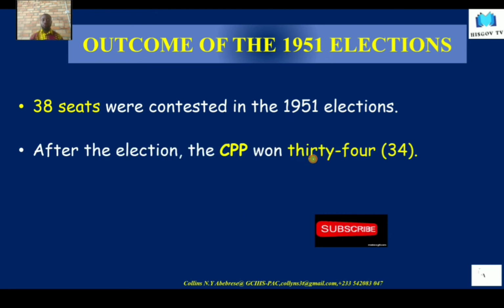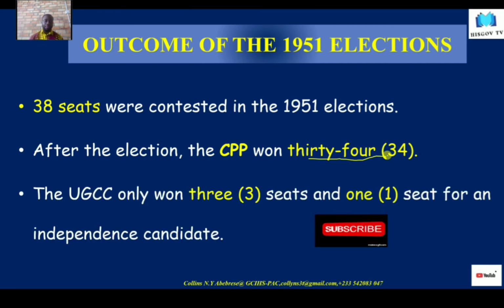And out of those 38 seats, amazingly, the CPP won 34. Interesting. Nkrumah's party won 34 of these seats. Then the UGCC only won 3, and one of the seats went to an independent candidate. Come on. So, analyze these results. What do you think?